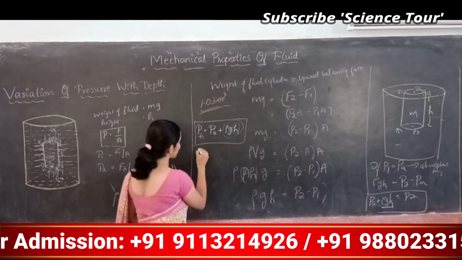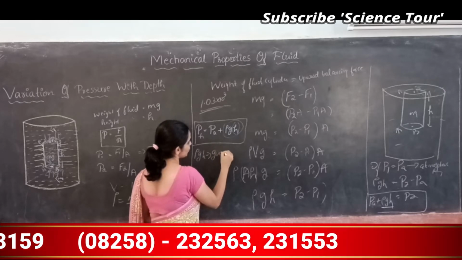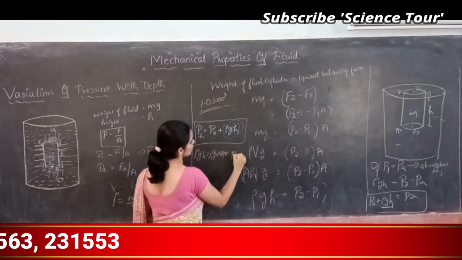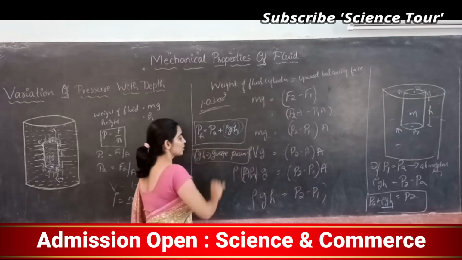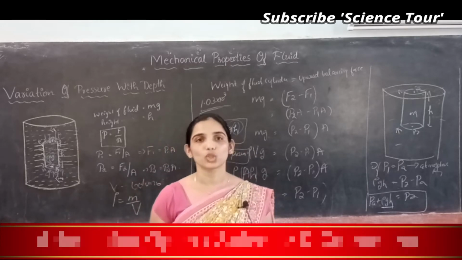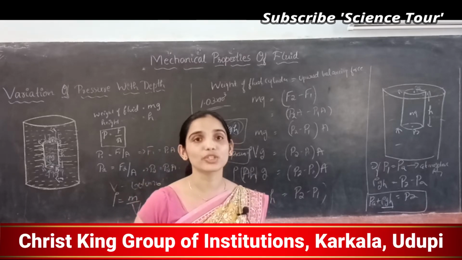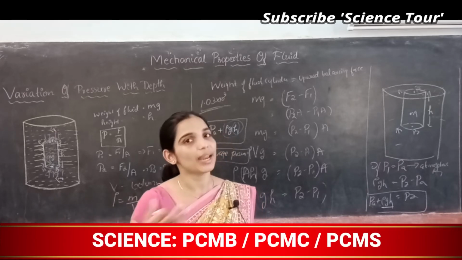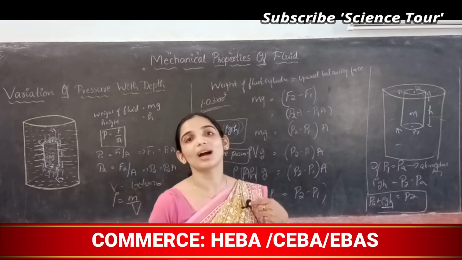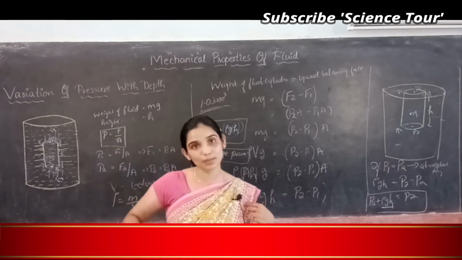So this rho gh is called gauge pressure. What is that called? Gauge pressure. So if you are asked what is gauge pressure: as the depth inside the fluid increases, pressure also increases. That increased amount of pressure inside the fluid with the depth is called gauge pressure.